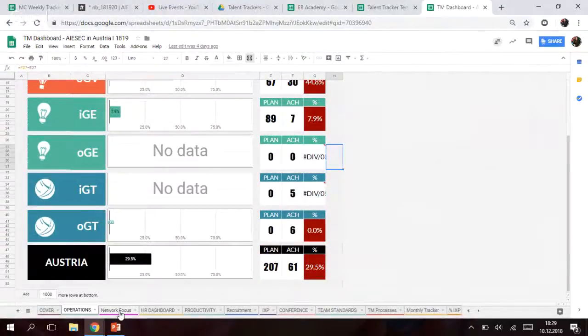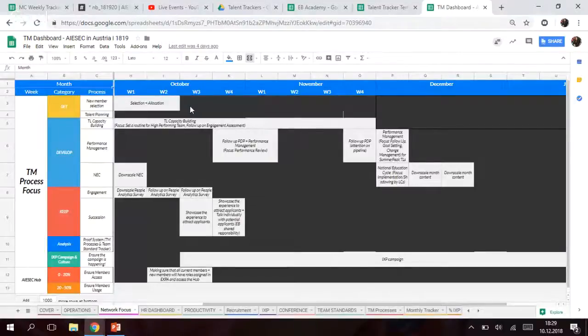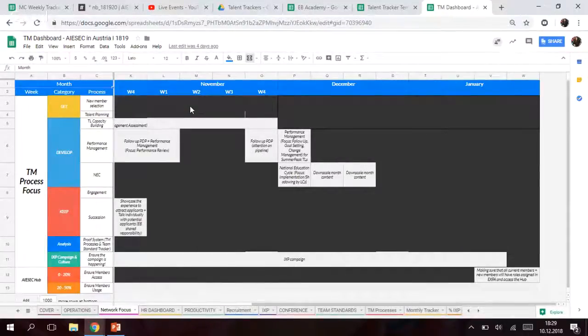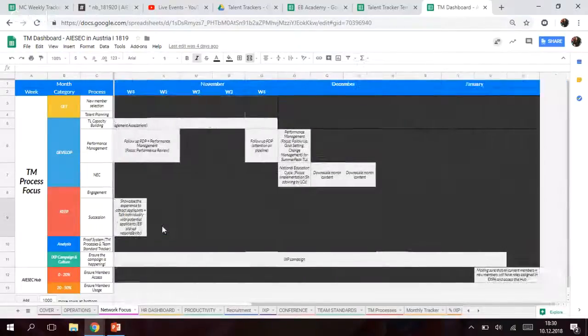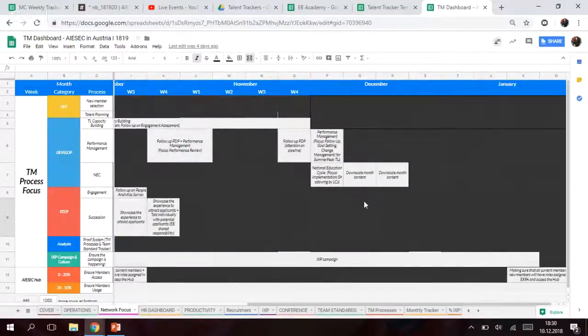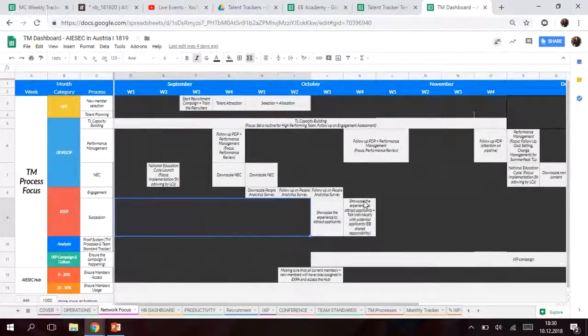We have network focus. So this is based on October to January. So basically for your currents, let's say. But of course, I will be updating for your term, and you will see weekly based what we need to have for each part as national, let's say as entity. And you will see the same timeline, adapted timeline for your term as well.